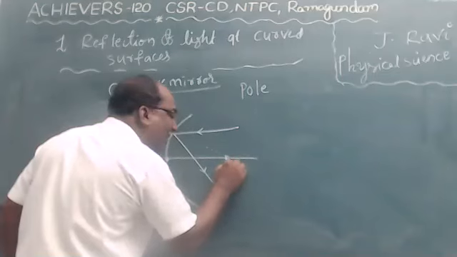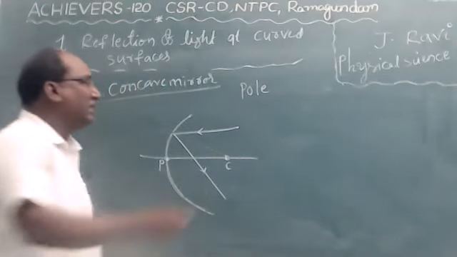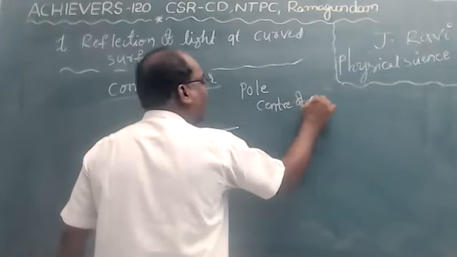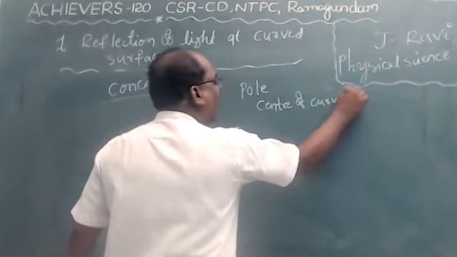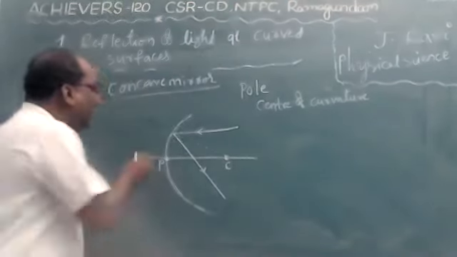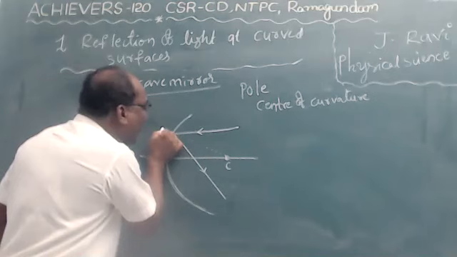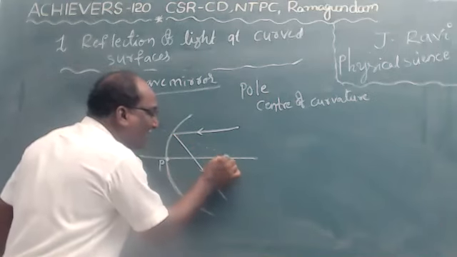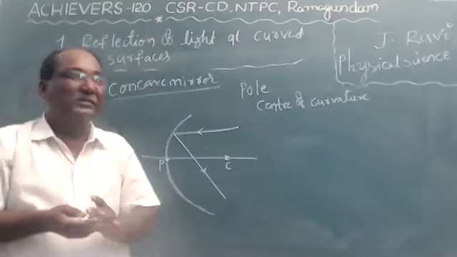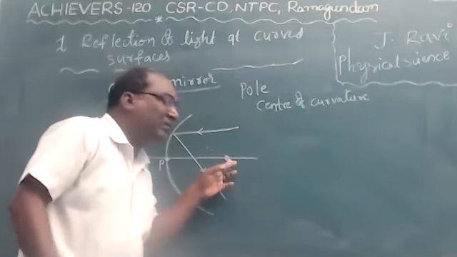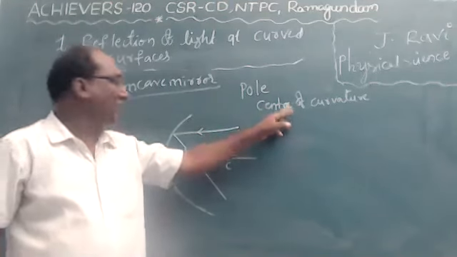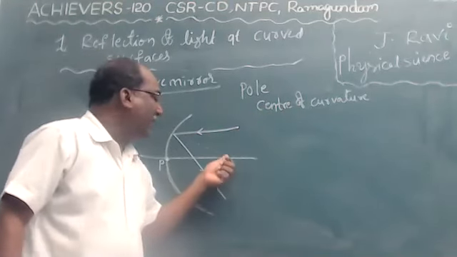That point is called the center of curvature. See, the normals always meet at a point. That point, where all the normals lie, is called the center of curvature. The center of curvature is denoted by C.